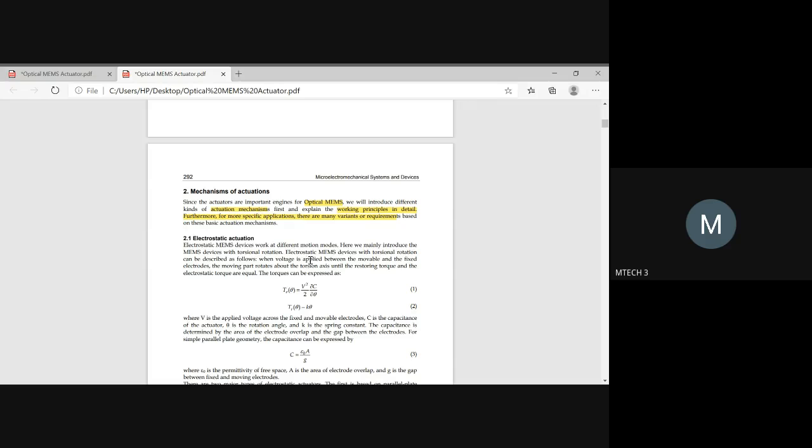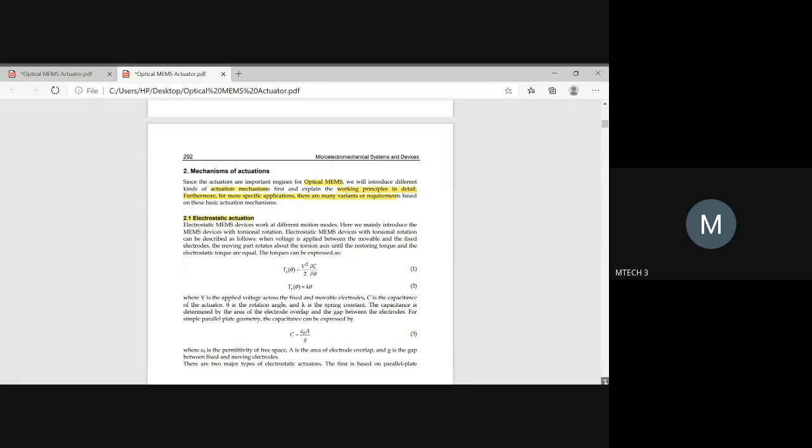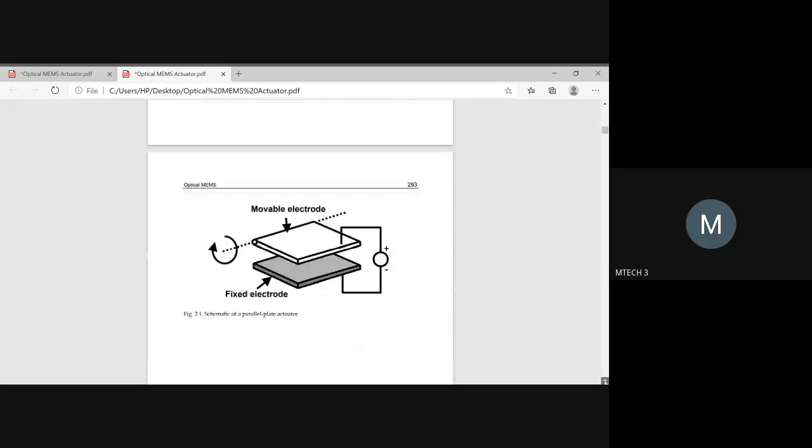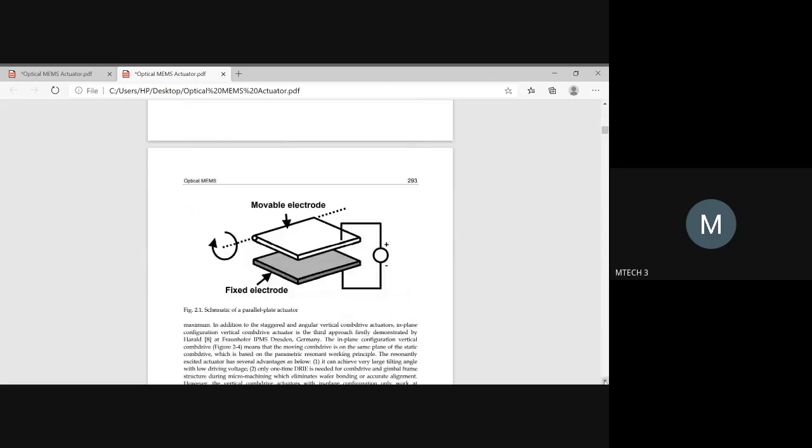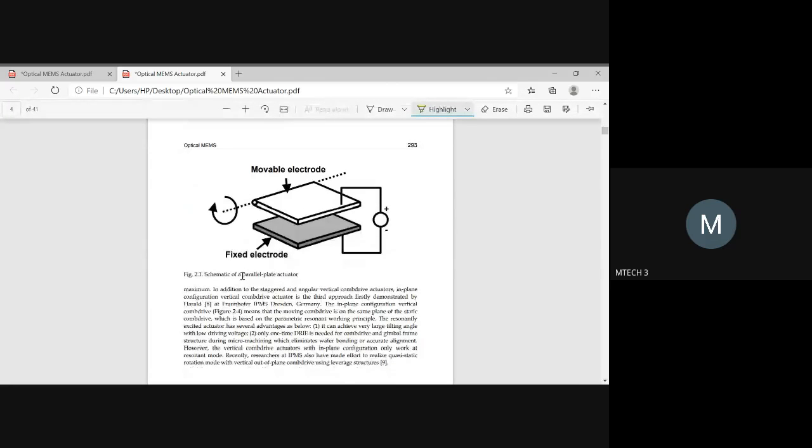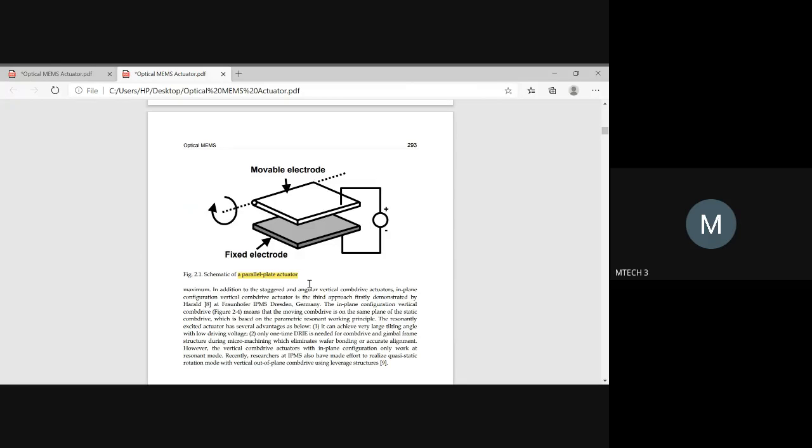Okay, so in that aspect, they have provided you different mechanisms. One is electrostatic actuation. This is one of the actuations for optical MEMS. What the working principle of it is has also been given. In that you will be using a parallel plate actuator. We have studied what an actuator is, whether it could be connected in series or parallel. If it is connected in series, how it works.